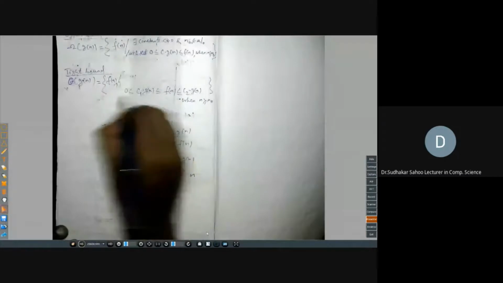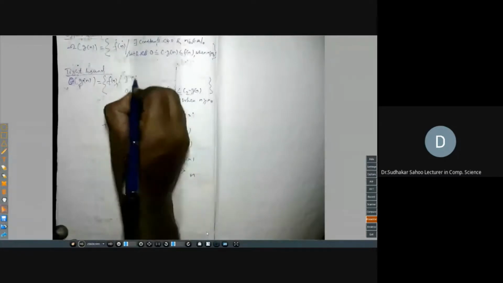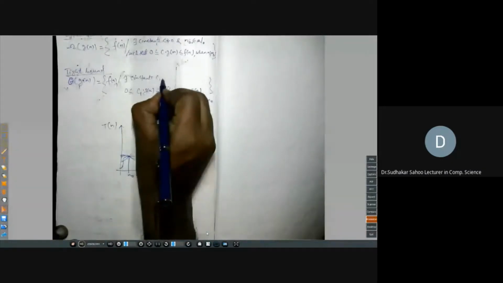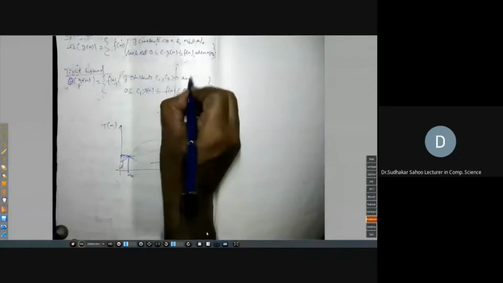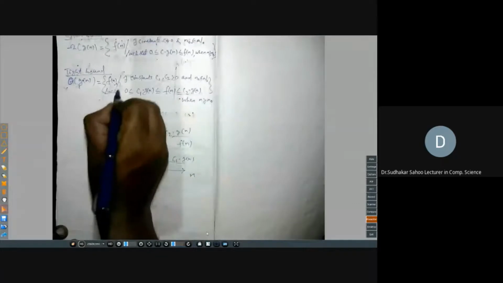So you can write all those functions f of n which satisfy this condition. You write: there exist constants c1, c2, two constants, both greater than 0, both positive, and n0 belongs to N, such that this condition holds.